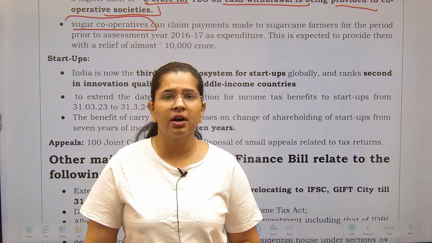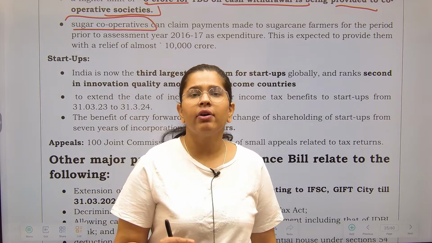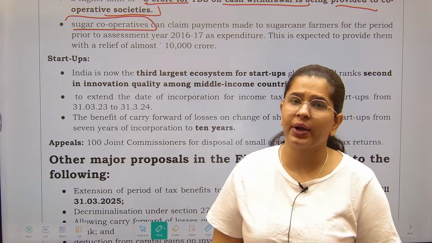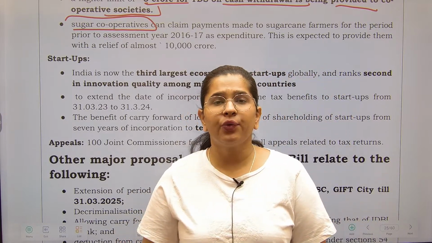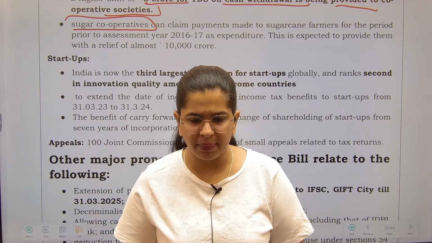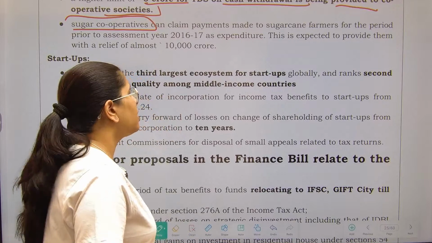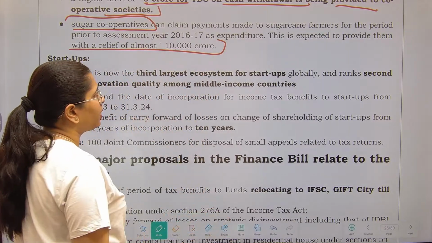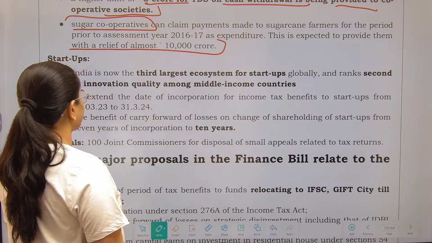So there has been a constant fight among them. Now the government has said that whatever payment you have made to sugar farmers before 2016-17, you can treat that as expense, so it will allow them some kind of leeway. This is not that important a piece of information, so you can just skip this.